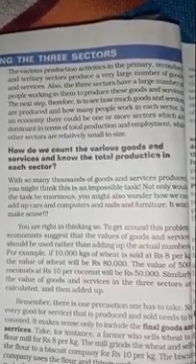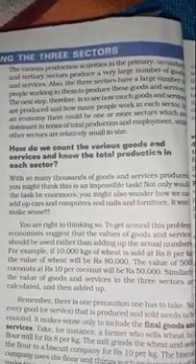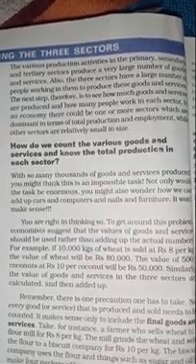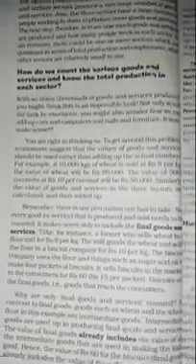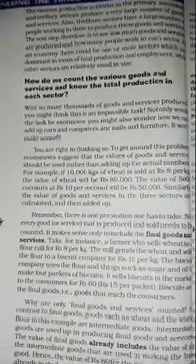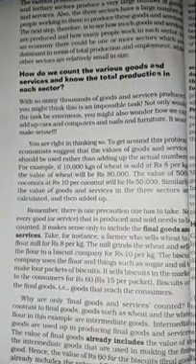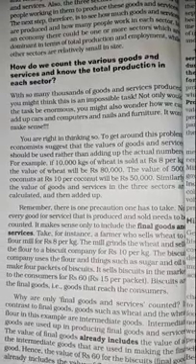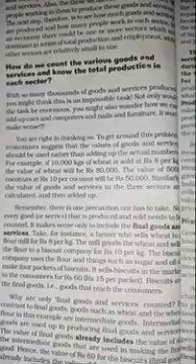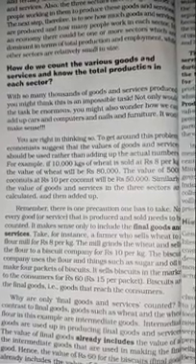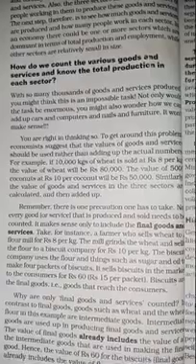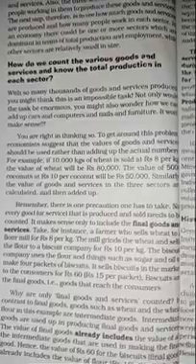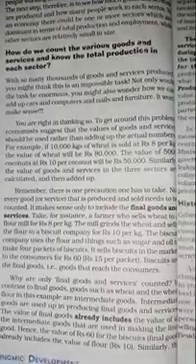In an economy, there could be one or more sectors which are dominant in terms of total production and employment, while other sectors are relatively small in size. Now, how do we count the various goods and services and know the total production in each sector? With so many thousands of goods and services produced, you might think this is an impossible task. Not only would the task be enormous, you might also wonder how we can add up cars and computers and nails and furniture. It won't make sense. You are right in thinking so.